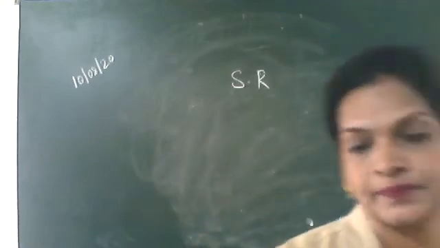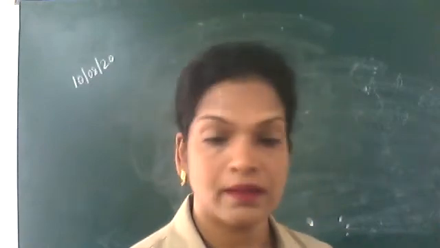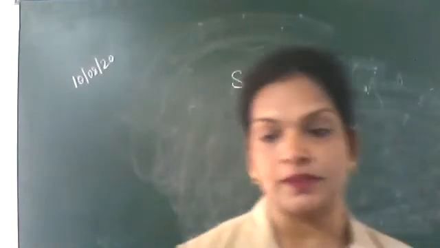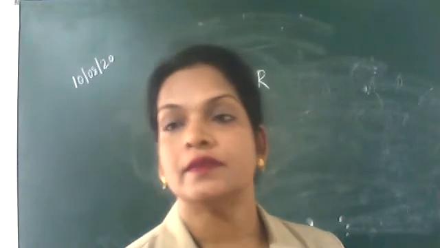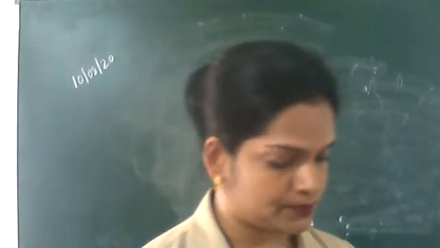Present in number 1, 34.2 grams of cane sugar.